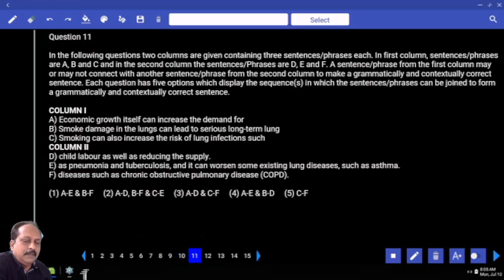Question number 11. Economic growth itself can increase the demand. Whenever there is economic growth, demand obviously comes into the picture. Demand for child labor. Imagine there are many companies, business potential is there, they are not getting the manpower of a regular age group. What do they do? They try to depend on child labor. That is the alternative. Economic growth itself can increase the demand for child labor as well as reduce the supply. When they depend on child labor, a new source, then the supply also obviously comes down. Hold this. Does it make sense or no? It forms a pair. Hold the first one, AD.